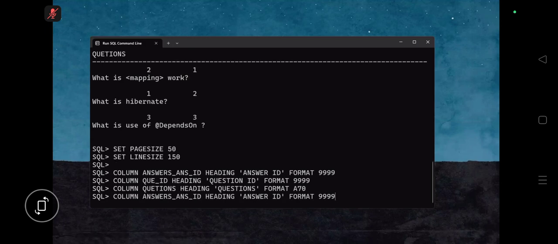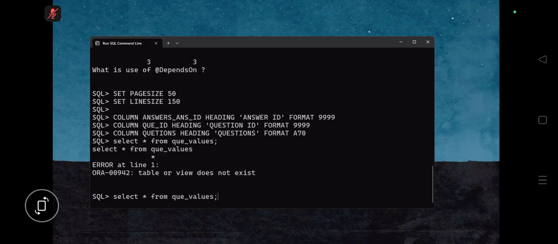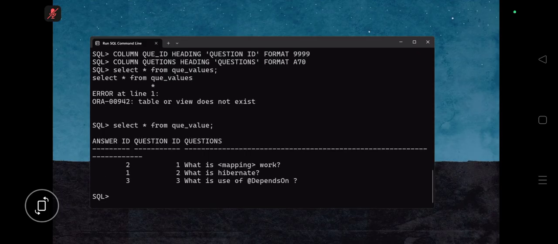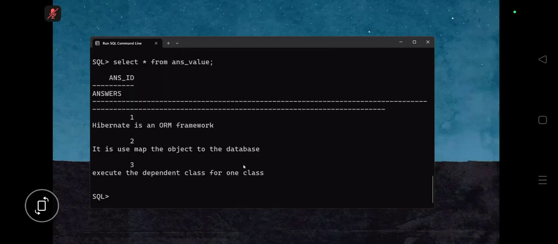Select star from. Select star from what, guys? Everybody see. Select star from question value. Okay. Select star from question value. In the same manner, if we go for the answer, irritating process for me also. Don't worry. Values. Right.